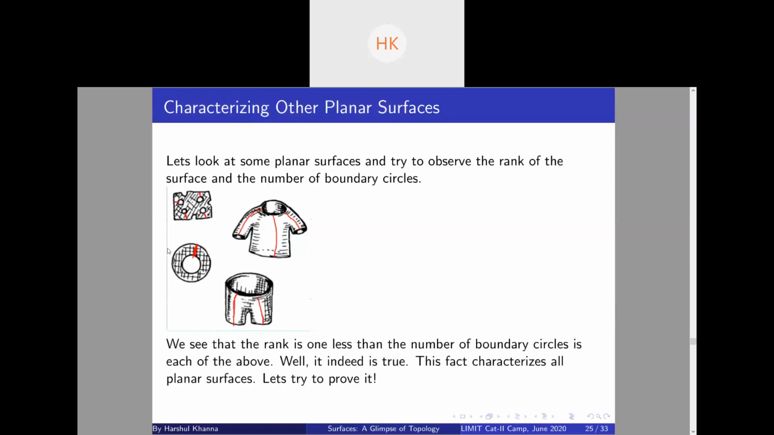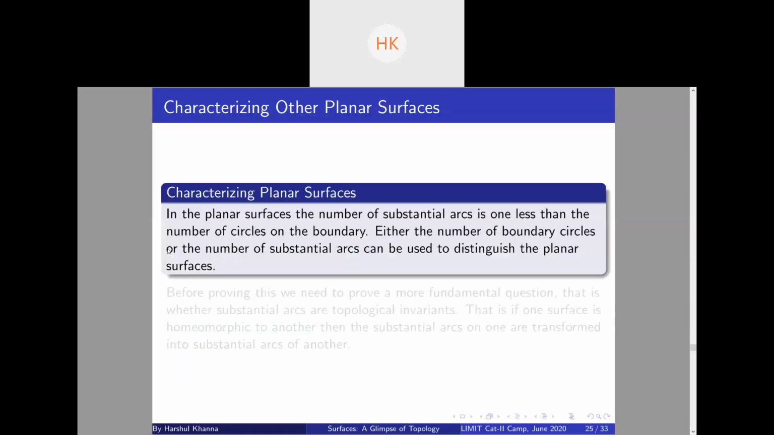Well, we can prove it, right? We will prove it right now. And we will also prove the fact that this characterizes all planar surfaces. So let's try to prove it. But before that, this is our main theorem we want to prove for today: in planar surfaces, the rank is one less than the number of circles on the boundary.